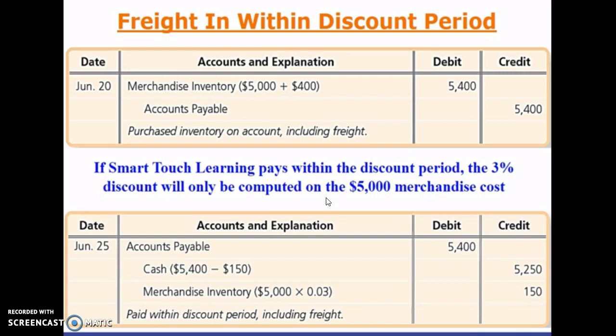So if they pay on June 25th, which is within the discount period, notice that for merchandise inventory, the 3% discount is only calculated on the $5,000 merchandise cost. So this will be a decrease in the cost of $150. Then Smart Touch Learning will send a check to the vendor, not for the entire $5,400, but they'll subtract out the discount, so they'll pay $5,250, but the entire accounts payable will be wiped out with the debit of $5,400.